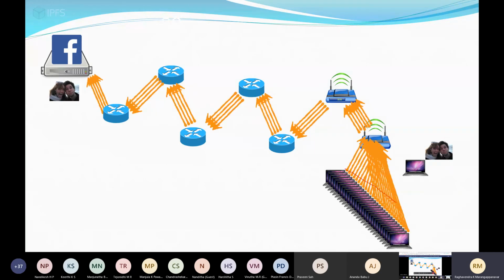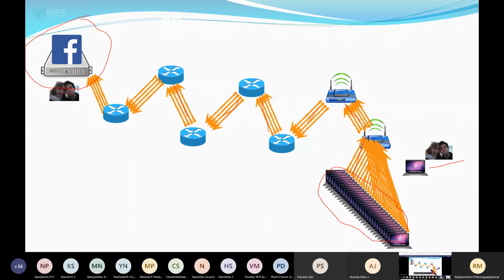Suppose these many systems are there, and everyone wants to download the same pic. You can see that whenever a video is uploaded to YouTube, everyone will be searching for it. In one day, there can be 1 million views. It creates a lot of traffic, because every time it has to follow this path only, since the file is available here.